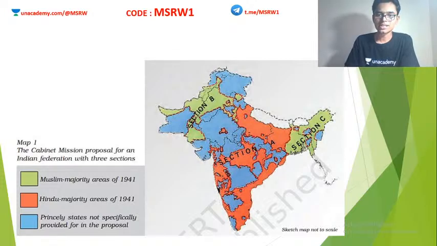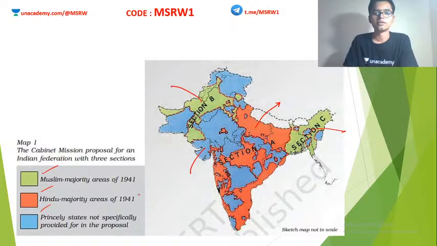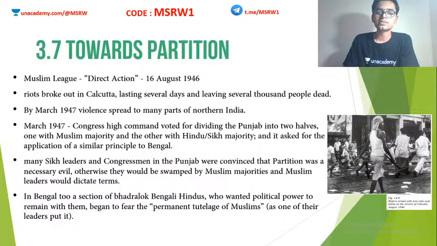So this is how the sections were divided according to the Cabinet Mission. The Hindu majority areas are section A, the Muslim majority areas here are section B, and this is section C. And the blue areas were basically the princely states. Clear? The agenda is shown here. You can read it. Fine. Moving on towards partition. So now partition is inevitable. The only question is when it will happen.